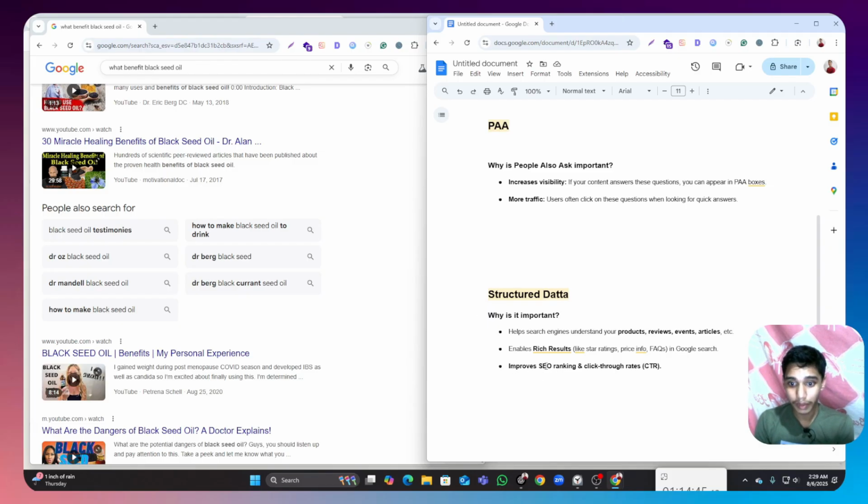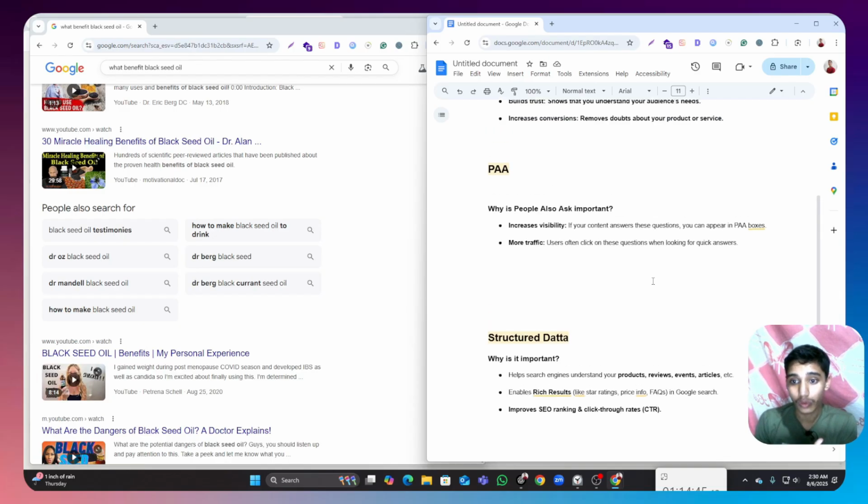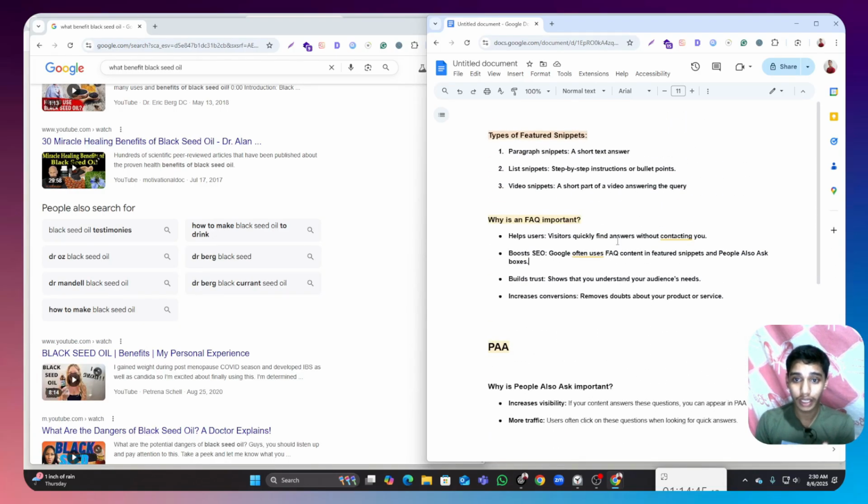And lastly, it improves SEO ranking, people click through to it, and you get traffic and customers. I hope you understand how LLMs work and what to do to rank our content.